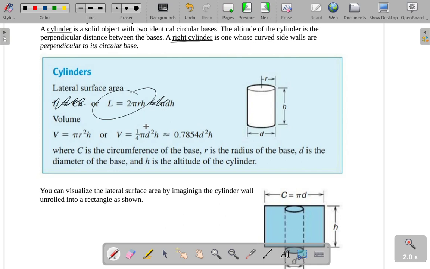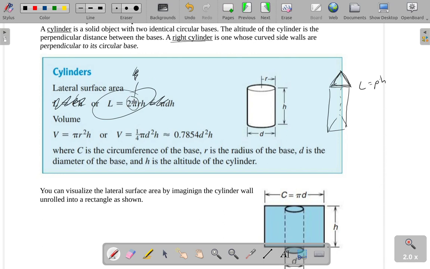The reason this one is nice is because it relates very closely to the lateral surface area of a prism. If you take the perimeter of your base and multiply that by your height, that's how you get your lateral surface area. It said L equals P times H. That's essentially what this is doing, except when we're talking about a circle, we don't call it the perimeter, we call it the circumference. I guess they called it C times H here.